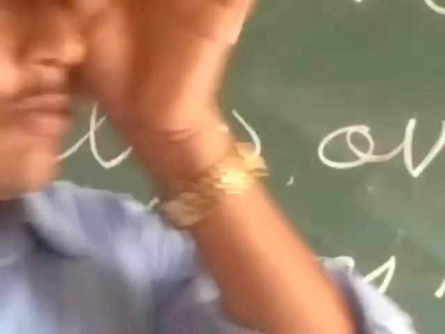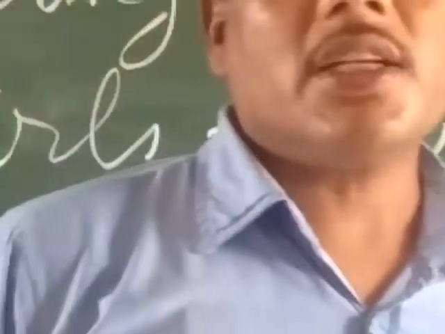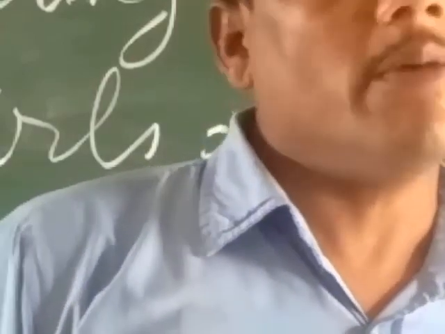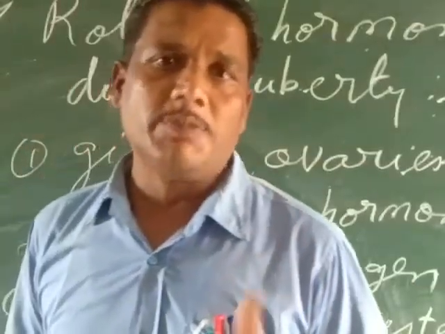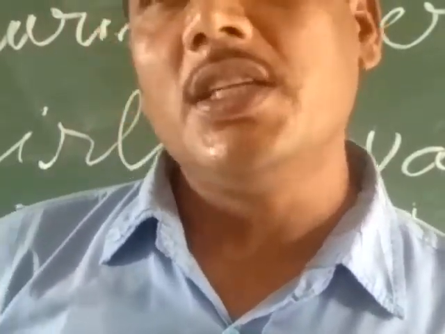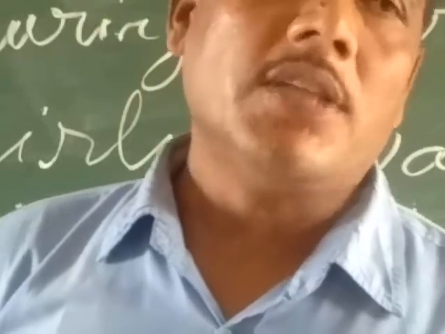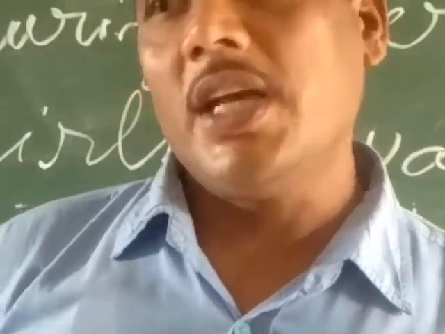So my child, what did I tell you about the secondary sexual characteristics? What are secondary sexual characteristics? Actually, the characteristics which separate the boys from the girls in physical appearance are known as the secondary sexual characteristics. For example, suppose in the case of the boy, the mustache and the beard is there, then he is a boy.